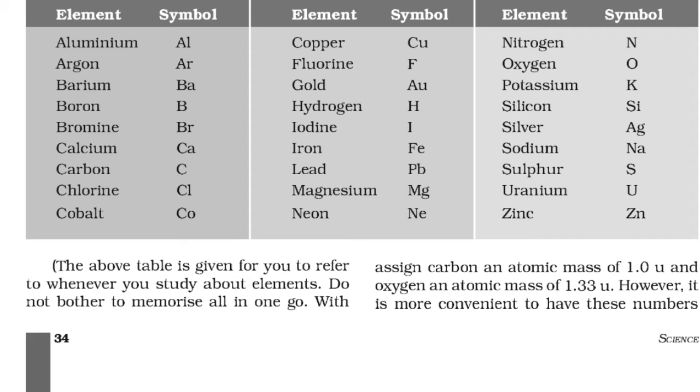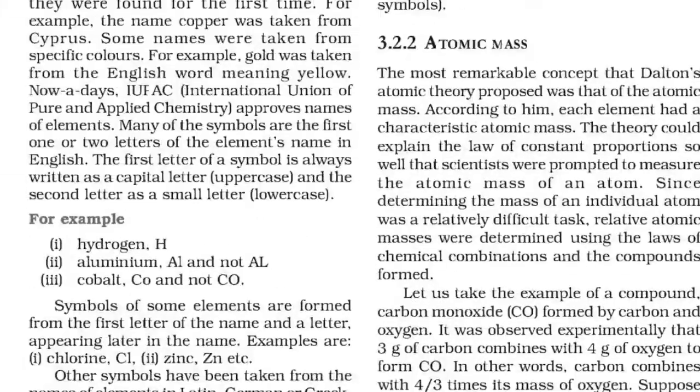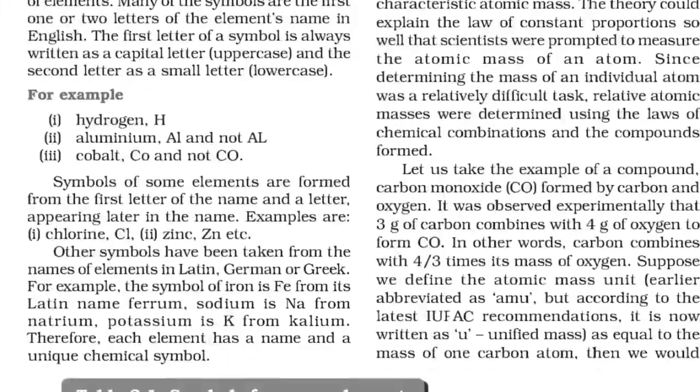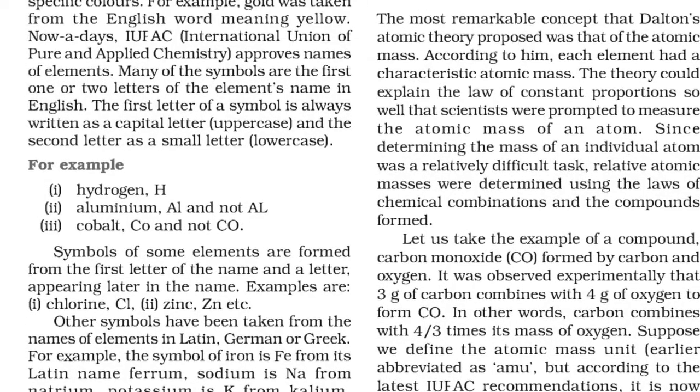If you are able to, well and good. But slowly you try to memorize them, it will be better for you. It will make you understand chemistry in a better way. It will be very helpful in writing chemical equations, valency, symbols, formulas and so on.